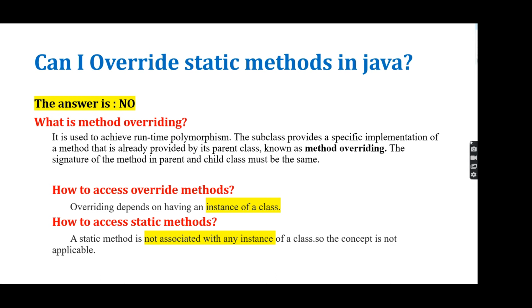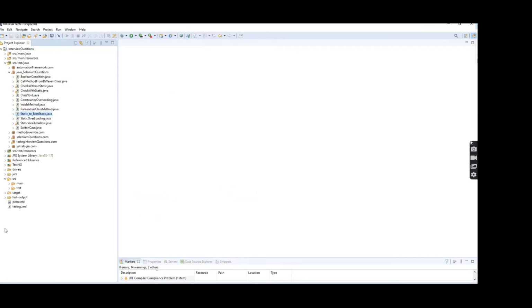Okay, then how do we access overridden methods? We can access an overridden method after creating an instance of the class. Okay, this is the overridden method. Then how do we access a static method? I already told you the static belongs to the class level, not the method level. If we want to access a static method, then we have no need to create an instance of the class, which is the reference variable for the class, right? So now we are going to look at the practical side for the answer to this question.